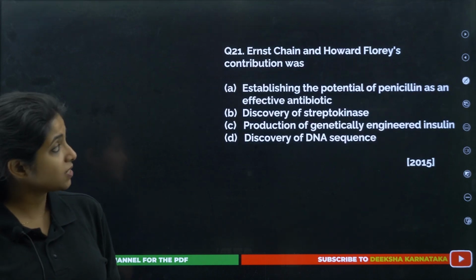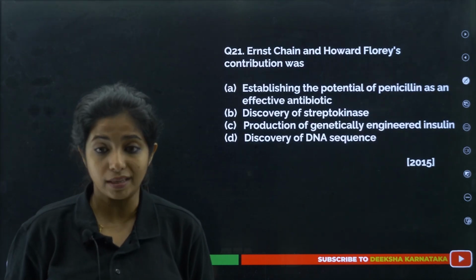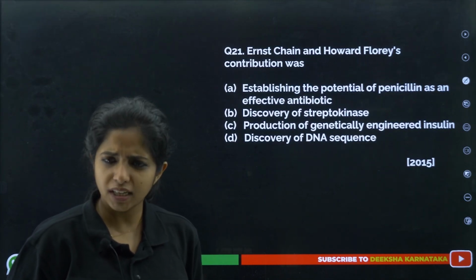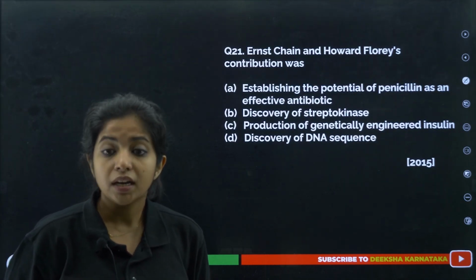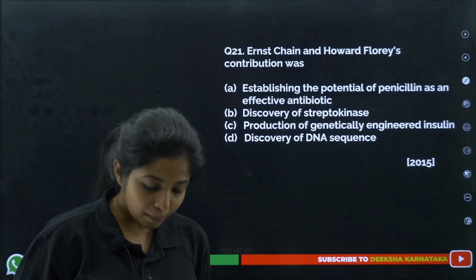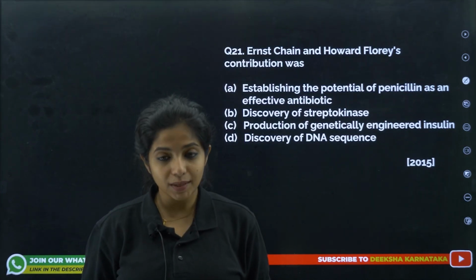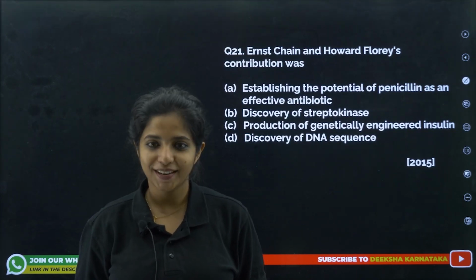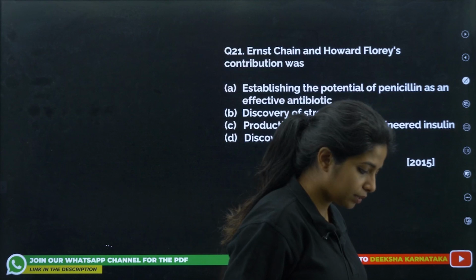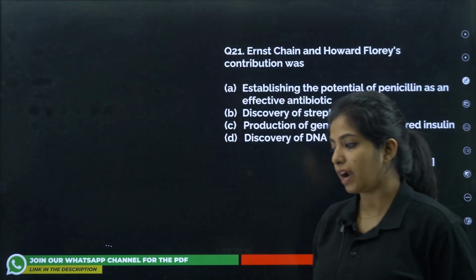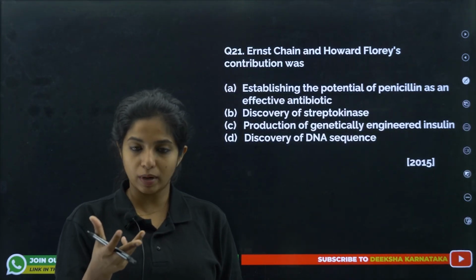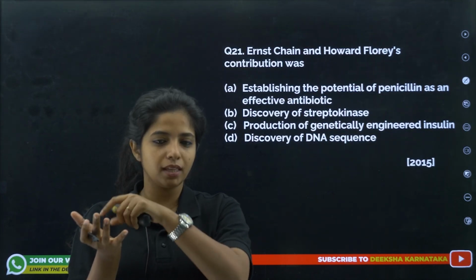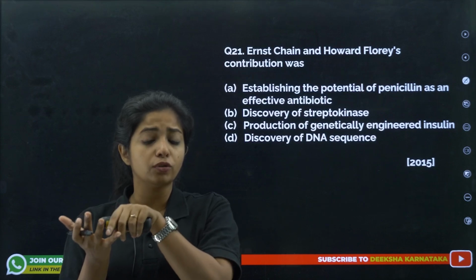Okay. Now Ernst Chain and Howard Florey's contribution was establishing the potential of penicillin as an effective antibiotic, discovery of streptokinase, production of genetically engineered insulin, or discovery of DNA sequence. My dear children, penicillin was found out accidentally. Alexander Fleming was doing his experiment when he found that there was one unwashed petri dish, and something in this unwashed petri dish was not allowing the growth of Staphylococcus.